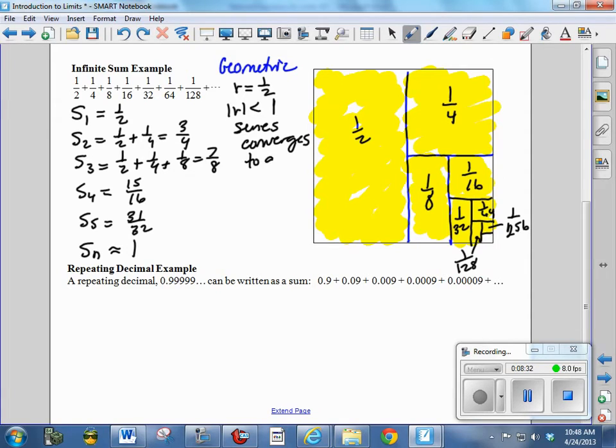And I might have even used this limit notation. The limit as n goes to infinity of S sub n is equal to the first term, a sub 1, over 1 minus r. Hopefully that looks familiar. And a sub 1 is 1/2. R is 1/2, so we say 1/2 over 1/2, which is 1. So we say the sum is 1 as we add an infinite number of terms. So we've done this, even though it sounds kind of weird that it equals 1, it equals 1.